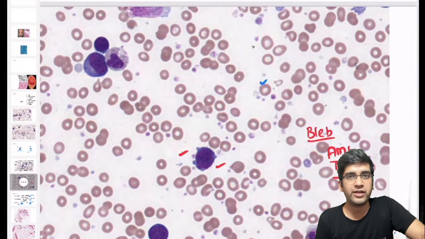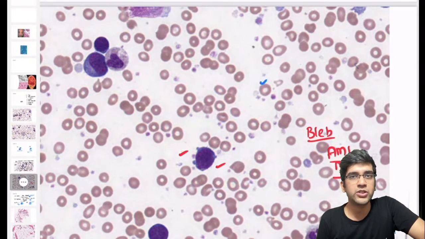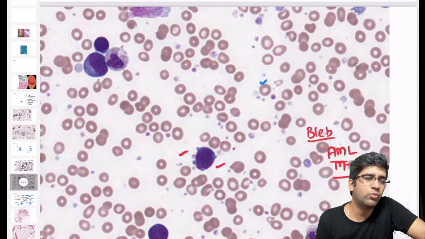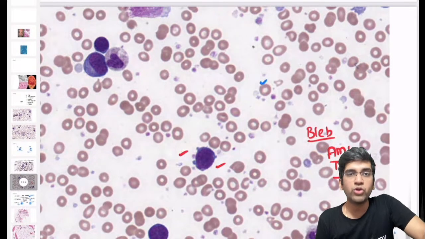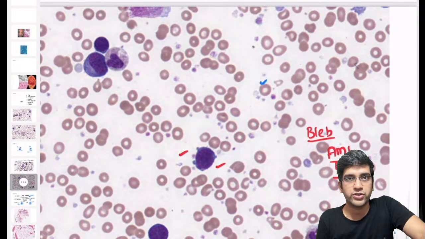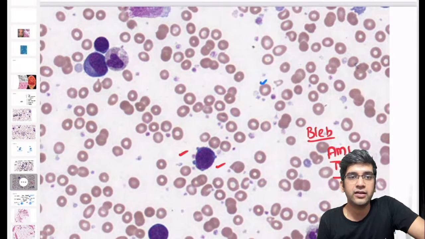You know the normal number of RBCs, right? 4.5 to 5.5 million. Number of platelets is 1 to 1.5, let's say 1 on the lower end to 3 million. That's 3 lakhs, right? So I should have at least one platelet per 10 or 15 RBCs. If you have something like that, my ratio is perfect. If it's more than that, I'm going to think of a thrombocytosis. But as I said, CBC will be the best method. The Coulter will be the best method to calculate platelets.